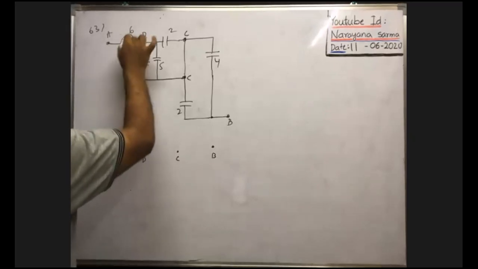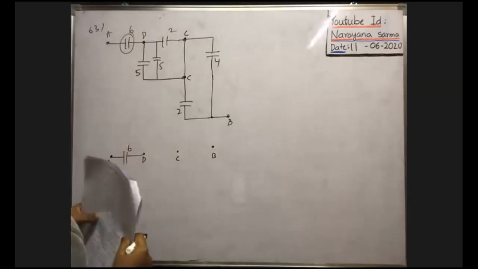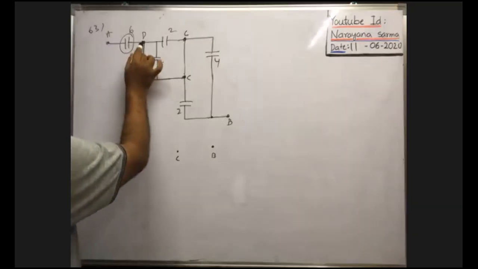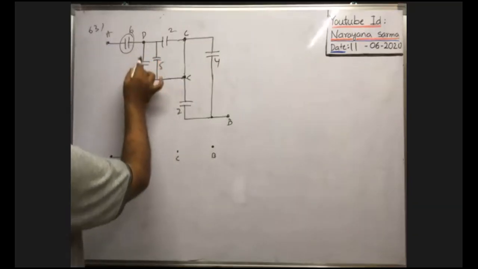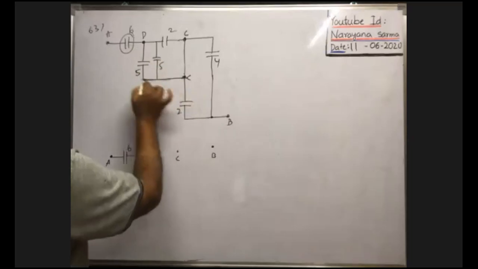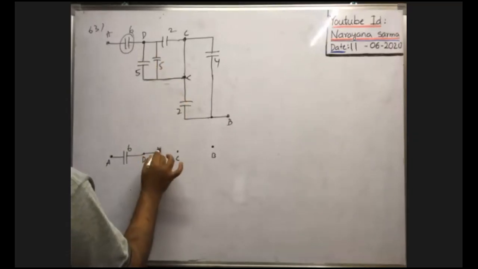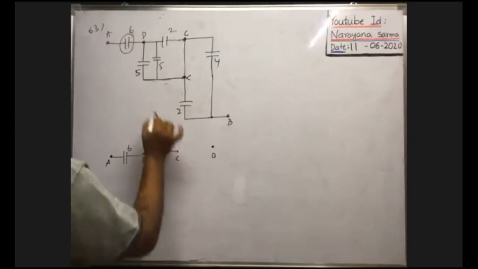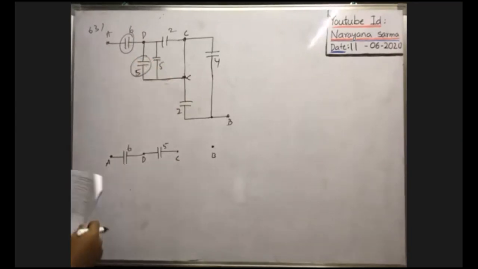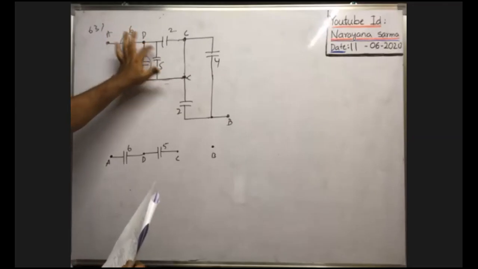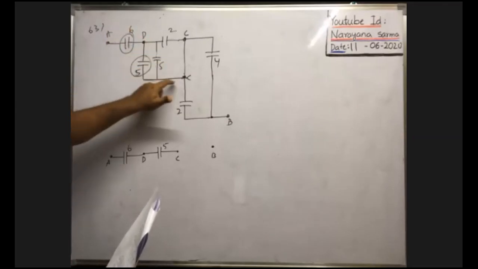Next, between D and C, one capacitor is there, by means of a conducting wire. Between D and C, one capacitor is there, whose capacitance is 5 microfarad. So this capacitor is noted. Again, between this D and C only, by means of a wire, one more capacitor is connected like this.